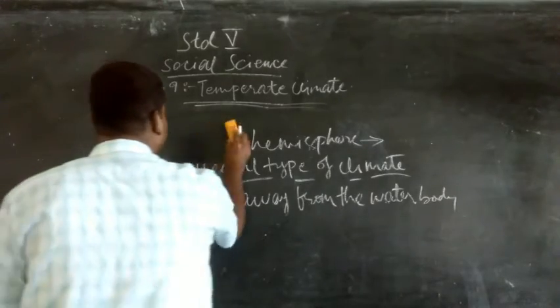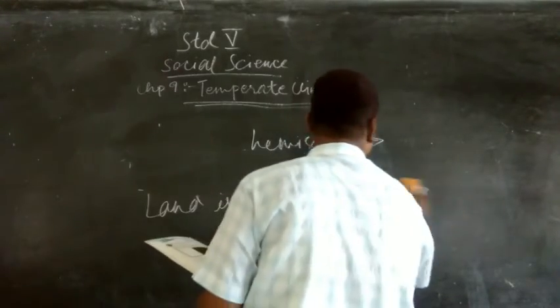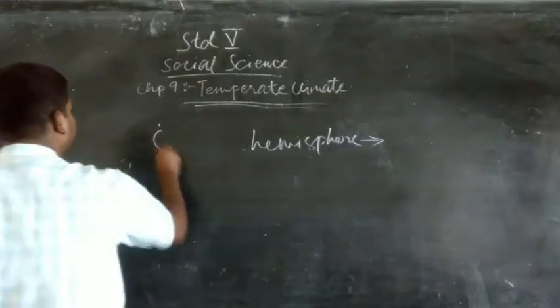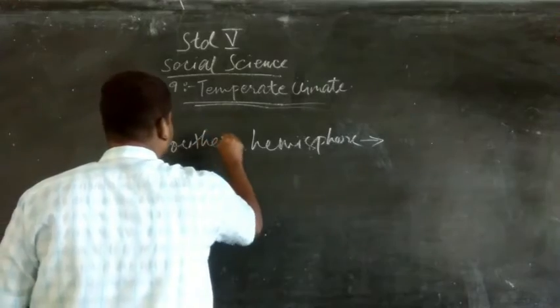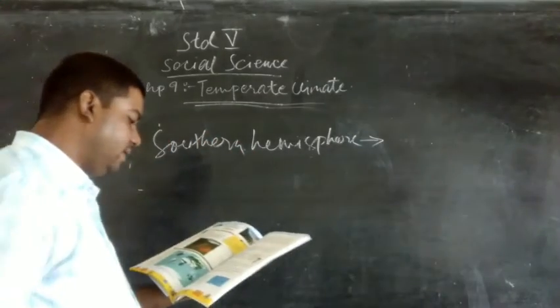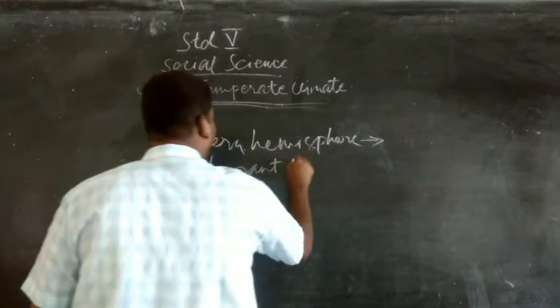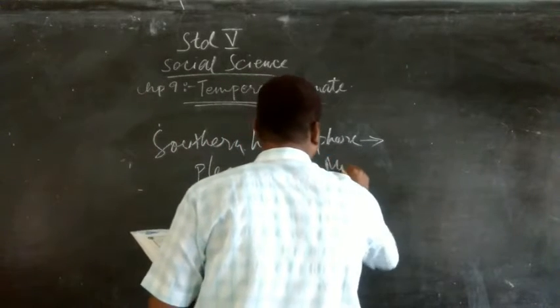So when we come to the southern hemisphere, things are just the opposite. Here we are having a pleasant climate or moderate climate.